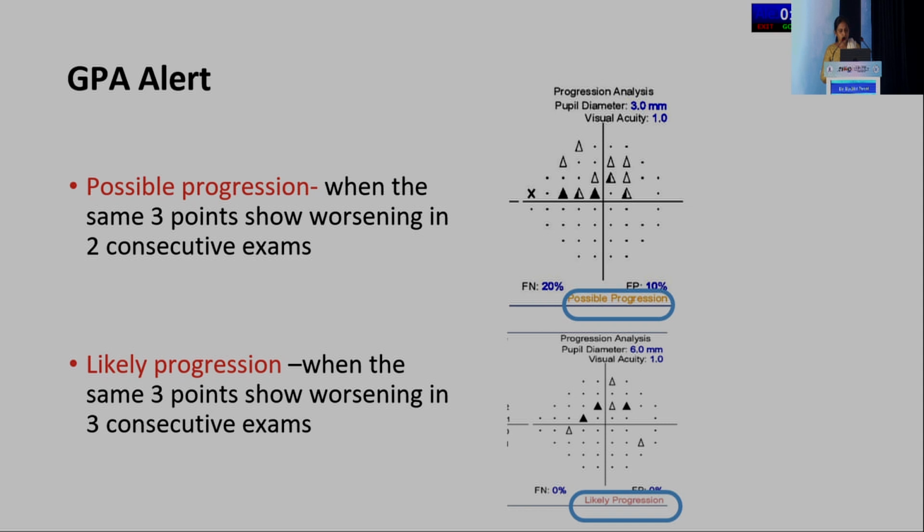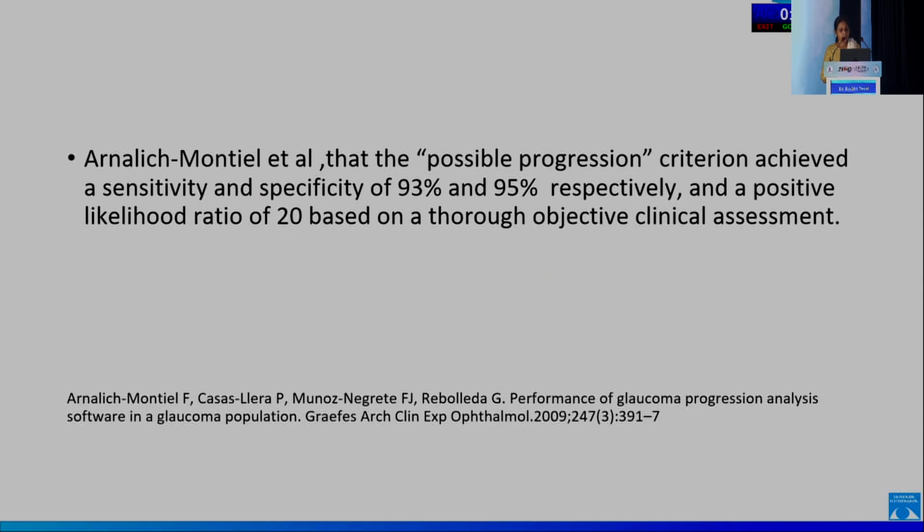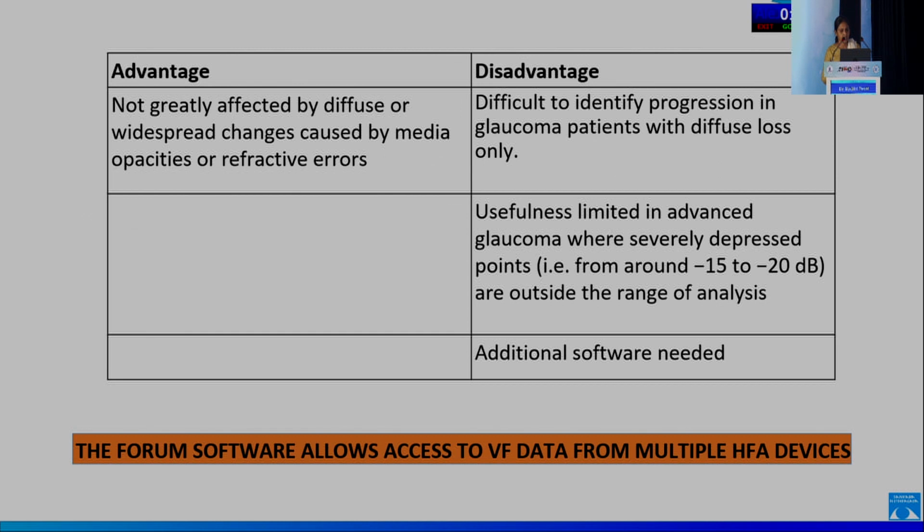So it also gives you a GPA alert. So the possible progression is when 3 same points show worsening in 2 consecutive tests, and likely progression is when the same 3 points show worsening in 3 consecutive exams. So Artes, Montesano et al. said they found that the possible progression criteria achieved a sensitivity and specificity of 93 and 95% respectively, and a positive likelihood ratio of 20%, based on a thorough objective clinical assessment.